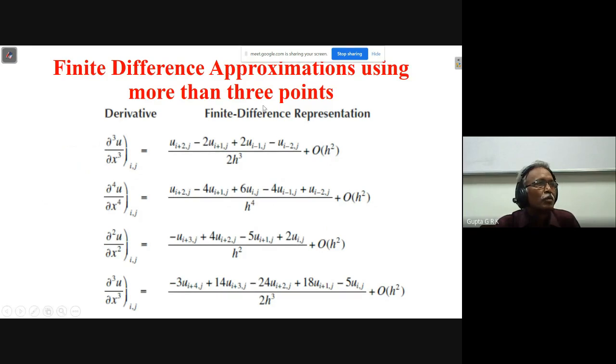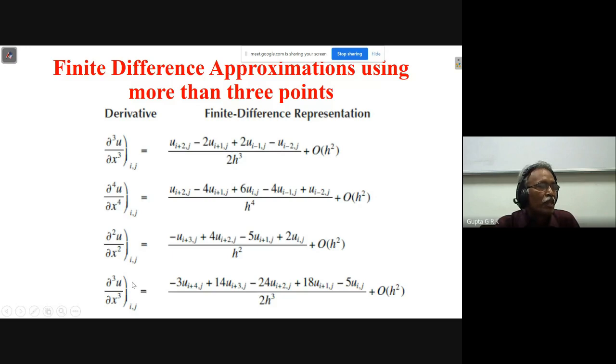And finite difference approximations using more than 3 points: the third order derivative and fourth order derivative, second order derivative with second order accuracy, and third order derivative with second order accuracy. You can see how it changes as the order of accuracy increases. Third order derivative with first order accuracy will be simple, and the second order, because it is central difference, takes u_{i+2}, small numbers will be there, 1, minus 2, 2, minus 1.